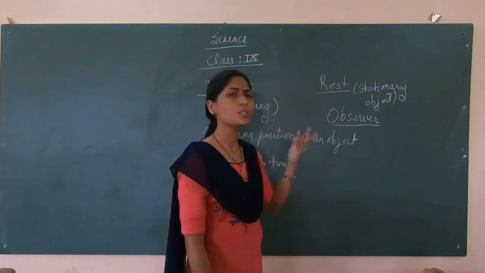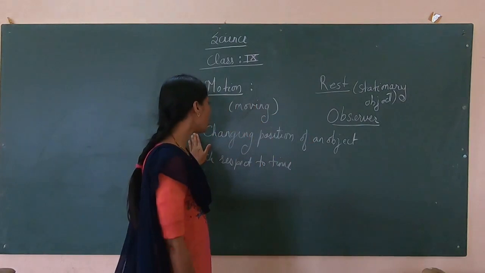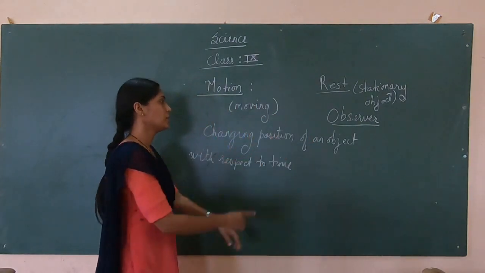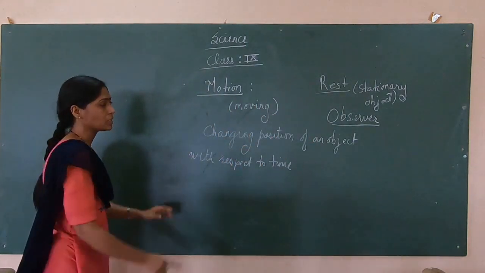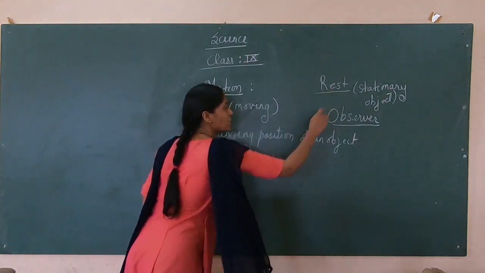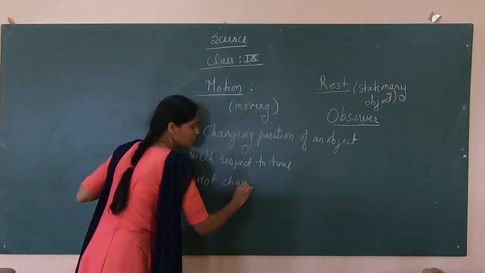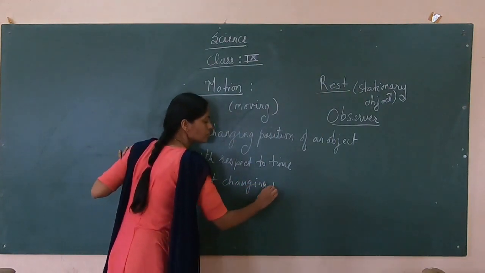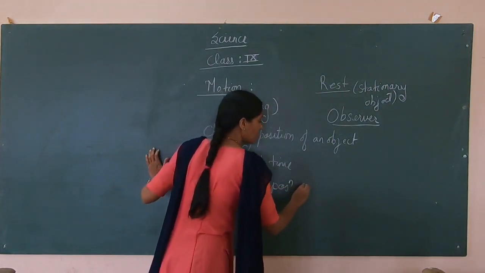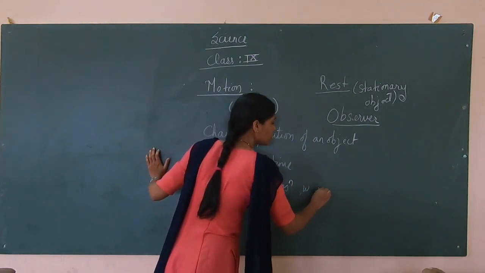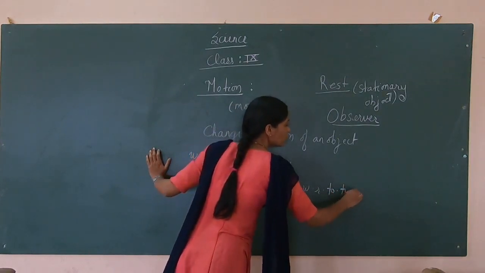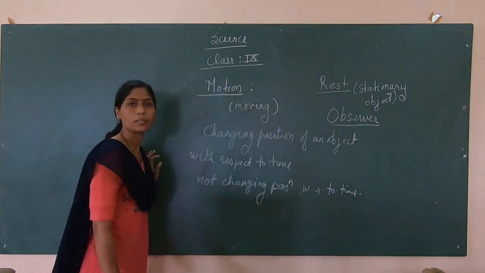Okay, and rest means definitely not changing position. This is the definition for motion, changing position. And for rest, what will it become? Not changing position with respect to time. Okay, children.